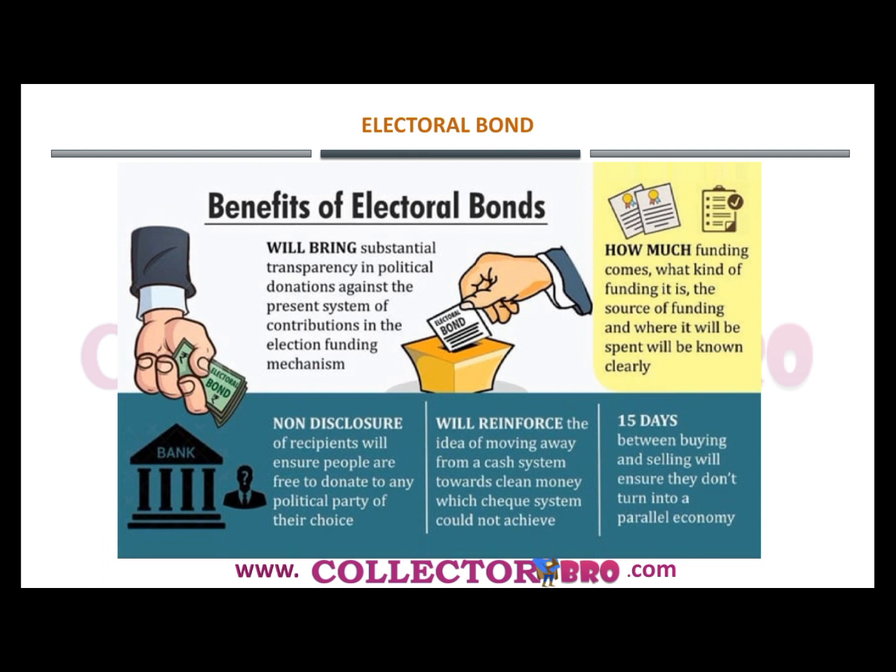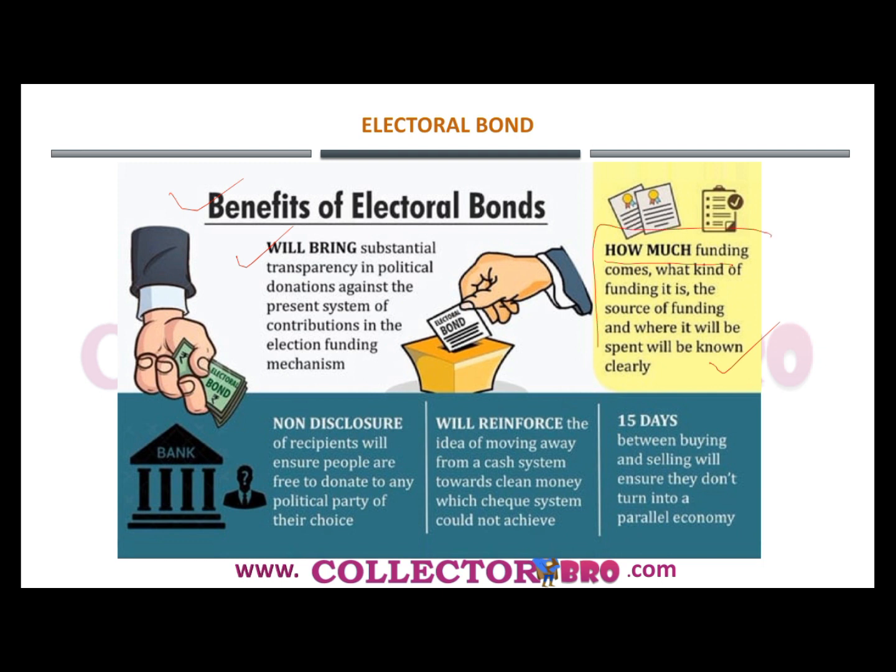Now let's analyze the benefits of the electoral bond, and it will bring substantial transparency in the political donation against the present system of contribution in the election funding mechanism. How much funding comes, what kinds of funding it is, the source of the funding, and where it will be spent will be known clearly.